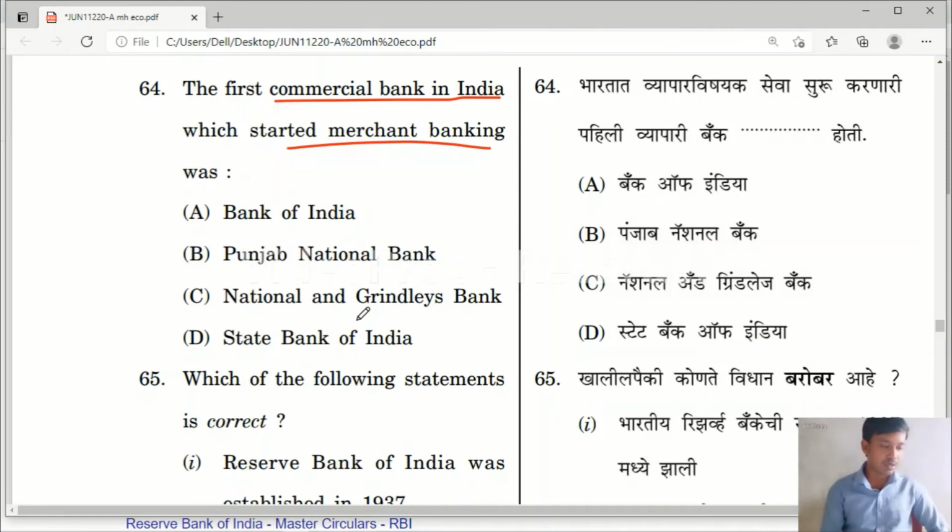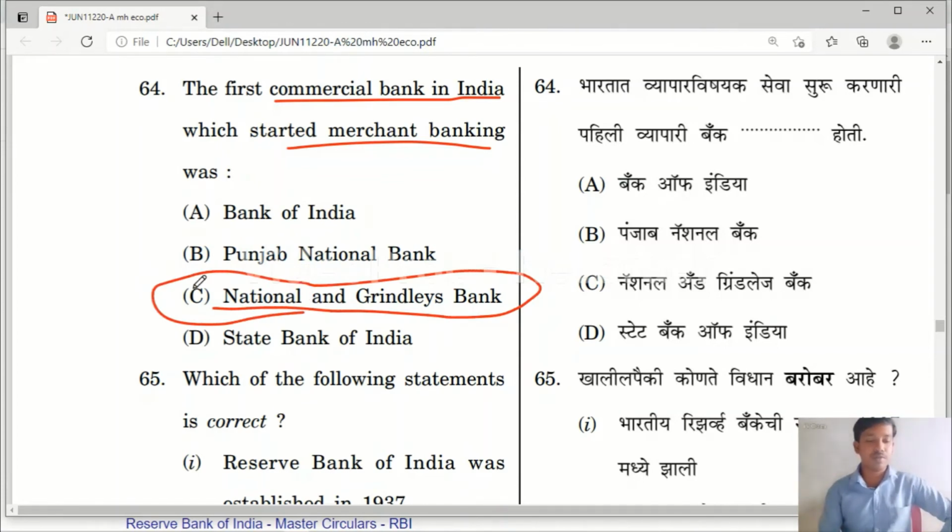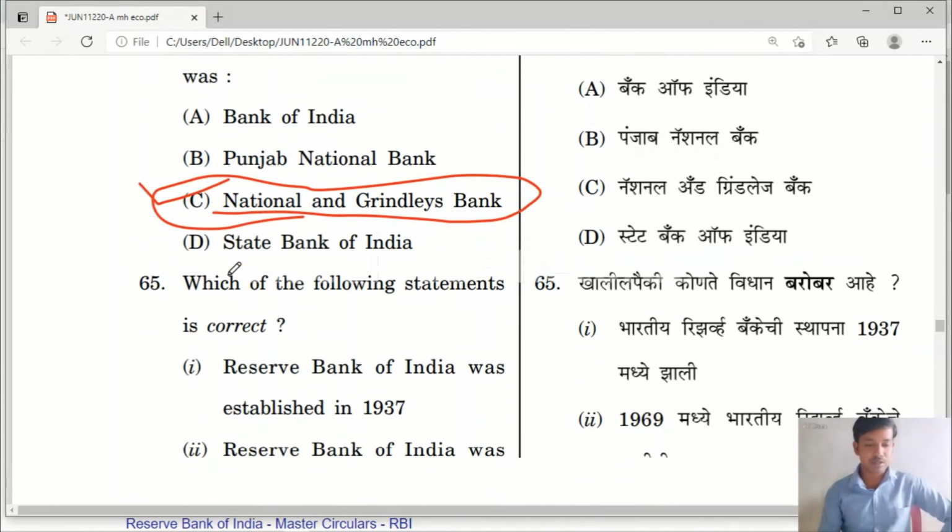The right answer is option C, National and Grindlays Bank. Please remember, merchant banking was first adopted by National and Grindlays Bank.